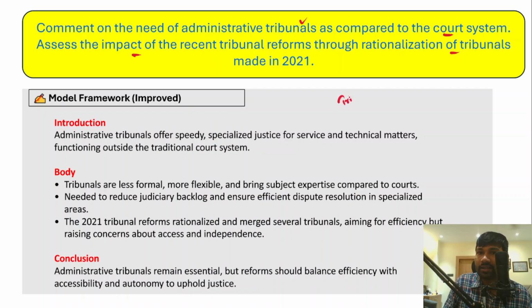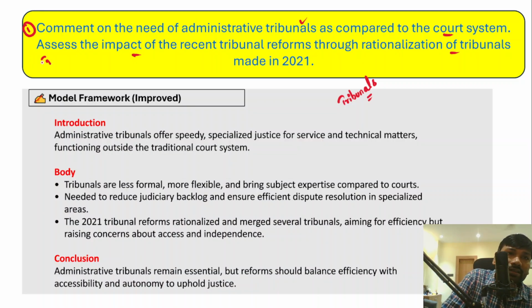And in fact, this question is about the tribunals. If you go through the UPSC syllabus, judicial and quasi-judicial bodies have been mentioned in it. So therefore, you just have to go through the administrative tribunals as well. Firstly, you have to briefly introduce the tribunal system in India and how the tribunals in India are special. And secondly, you need to assess the impact of recent tribunal reforms through the rationalization of tribunals made in the year 2021. So in the intro of this particular question, what do you have to write?